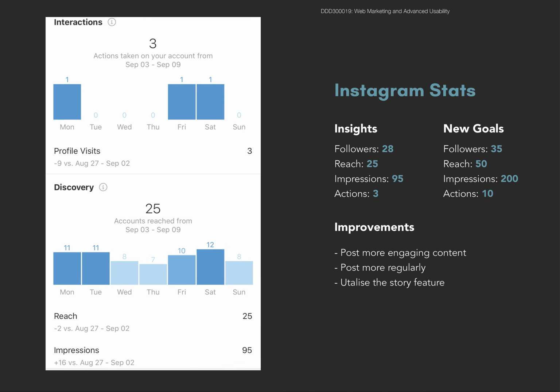Instagram has had the most consistent success with 28 followers, but unfortunately has only resulted in 3 actions this week alone. It needs to increase, and I think it will be easiest on this platform compared to the others due to its consistency so far.